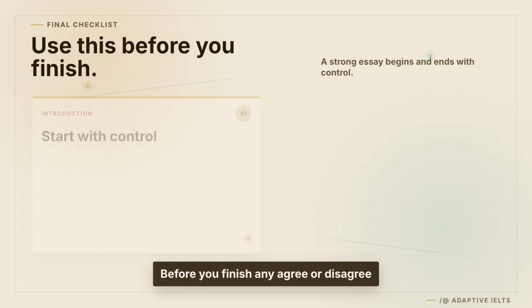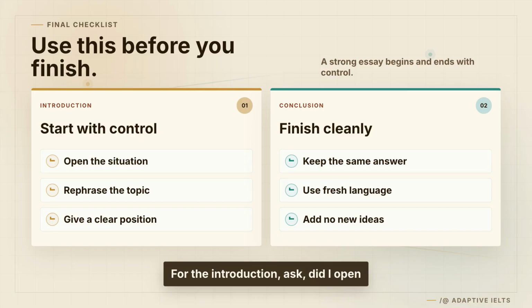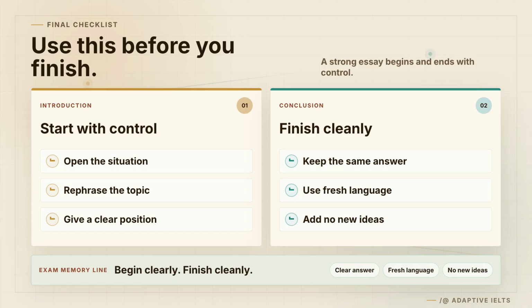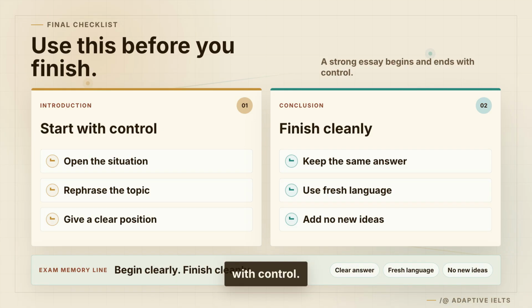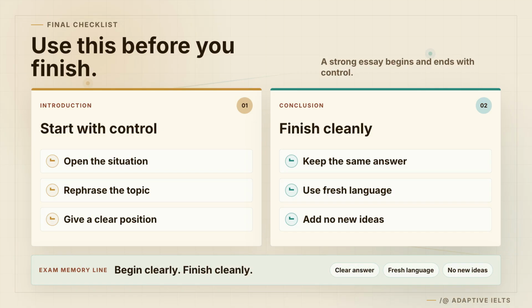Before you finish any agree or disagree essay, use this checklist. For the introduction, ask, did I open the situation? Did I rephrase the topic? And did I give a clear position? For the conclusion, ask, did I keep the same answer? Did I use fresh language? And did I avoid new ideas? If yes, your essay begins and ends with control. Begin clearly, finish cleanly. That is what the examiner needs to see.